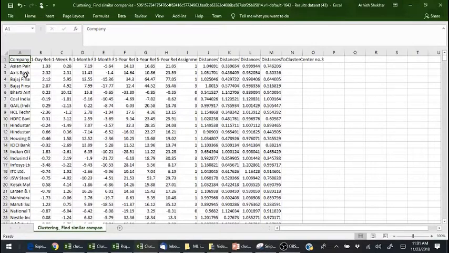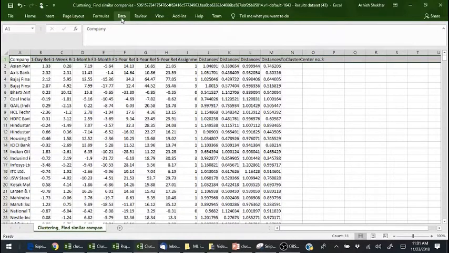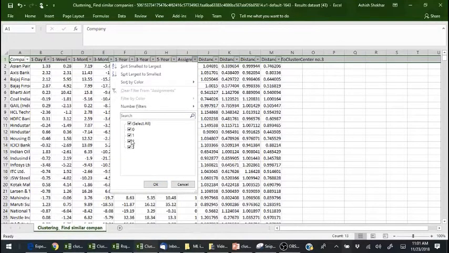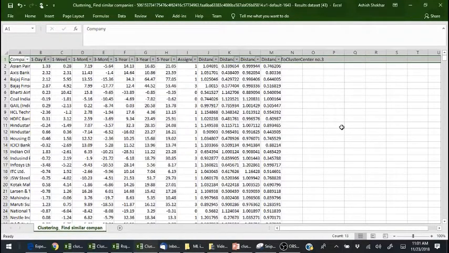So this is the result we have got. This is again a list of all these 934 companies that we already discussed. Now these are the optimal distances. It has classified this into 4 clusters, which I already explained to you. So these clusters are named 0, 1, 2, 3. These are the 4 clusters identified, and these are the distances of the data points from the centroid of these clusters. This is what it has done.